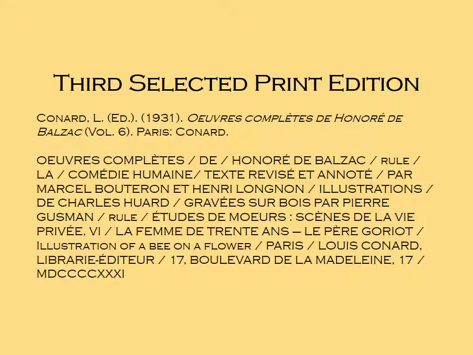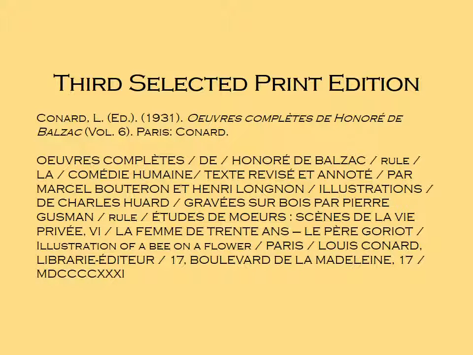My third selected print edition is from Les Œuvres Complètes de Honore de Balzac. In other words, this is from his collection of his complete works from throughout his life. It's from 1931, so it was definitely printed posthumously. He died in 1850, and it also is worthy to note that the illustrations of this edition were by Charles Roy.